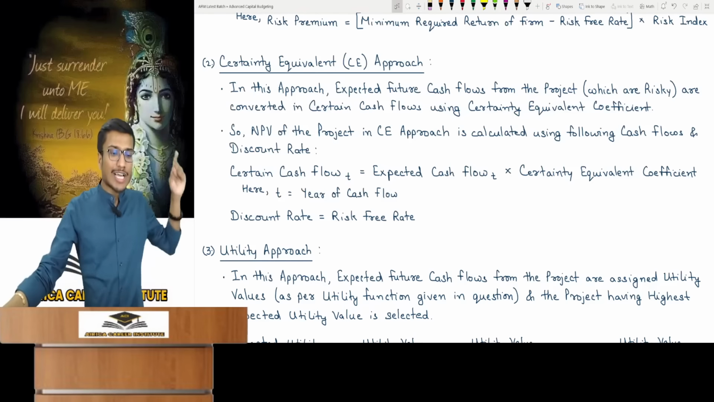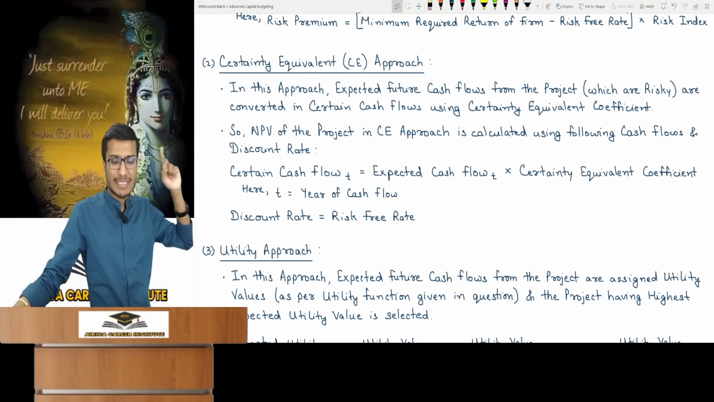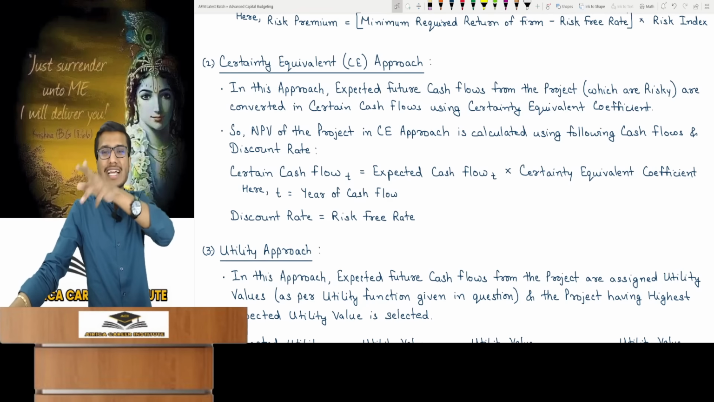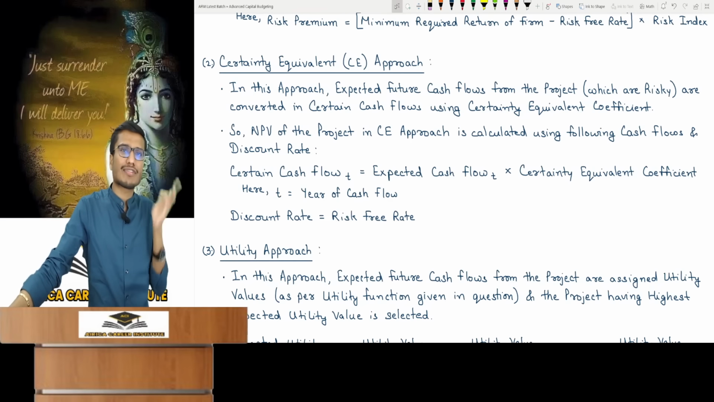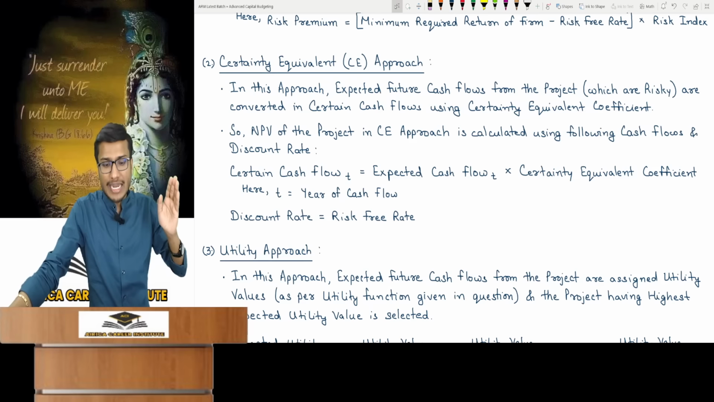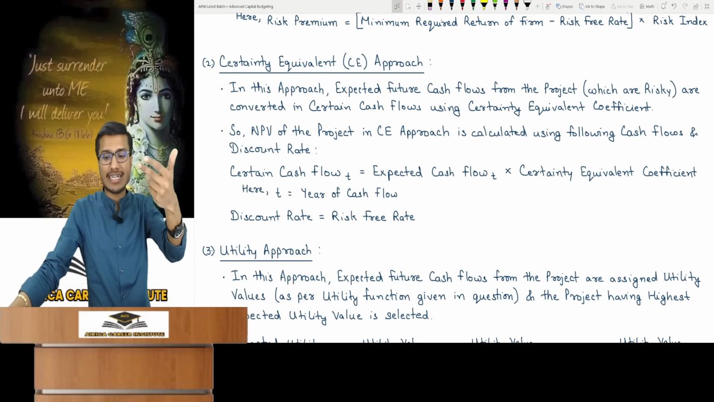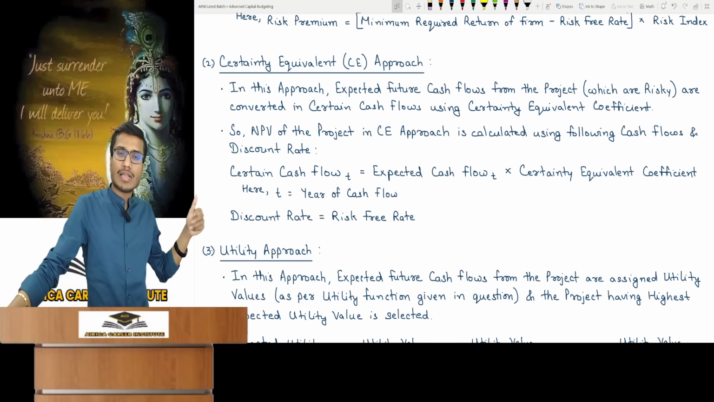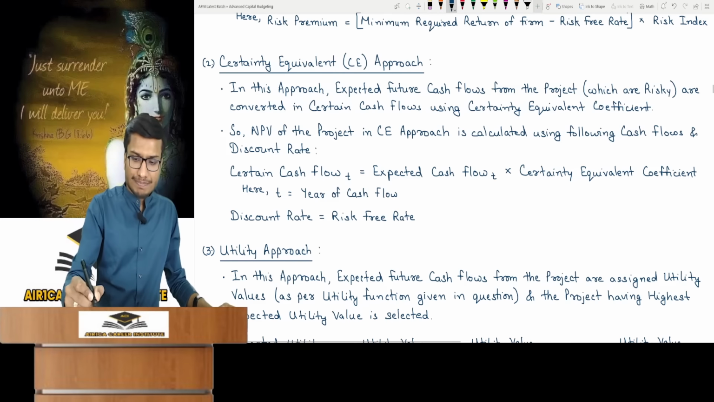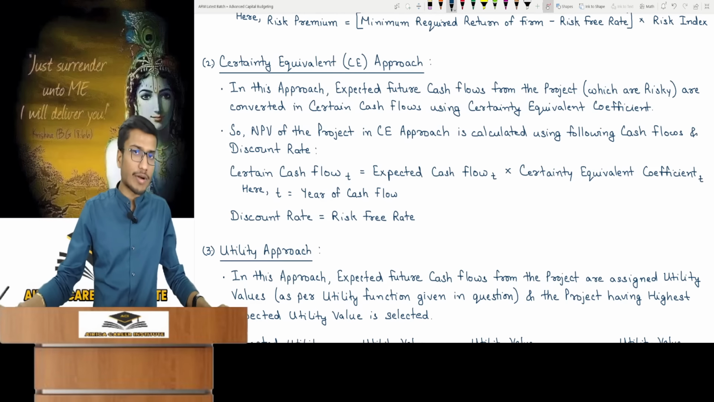Don't make this mistake. The certainty equivalent approach is simple. Take risky cash flows. Use the certainty equivalent coefficient to convert them to certain cash flows and then find their PV with the risk-free rate to get the NPV. To get certain cash flows for time T, multiply the expected cash flow by the certainty equivalent coefficient. T means the cash flow year, and the discount rate will be your risk-free rate.